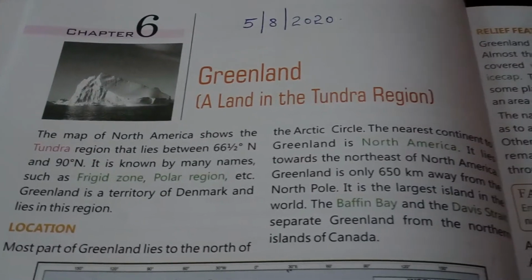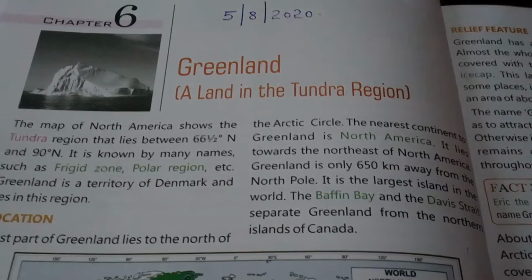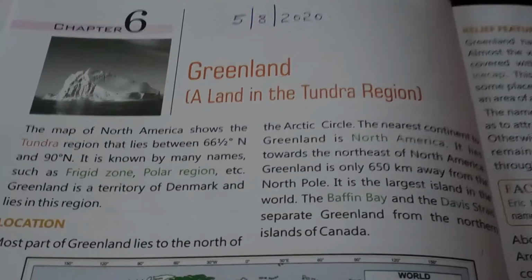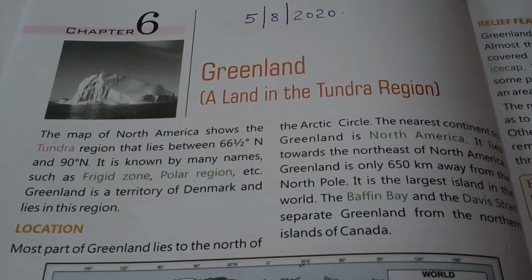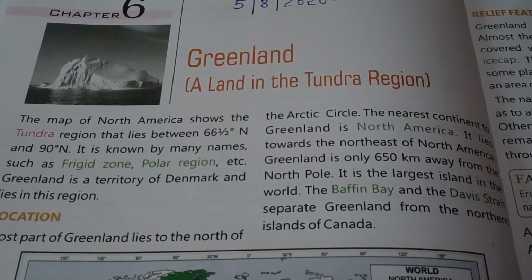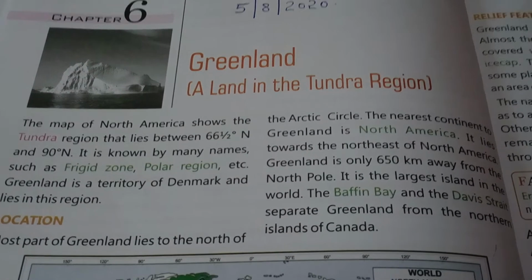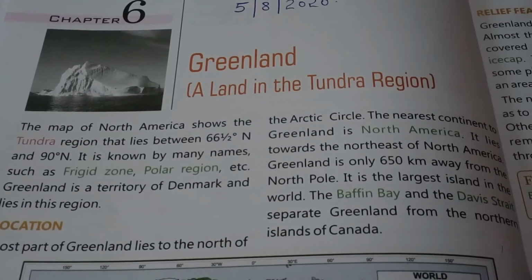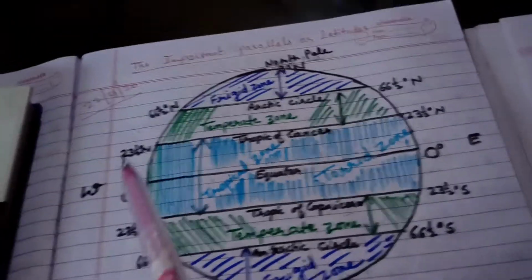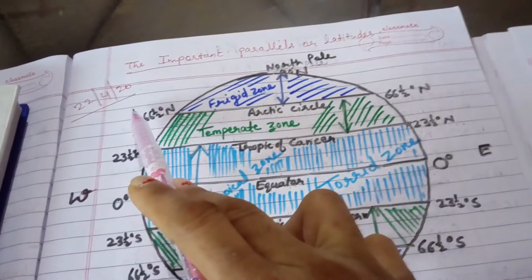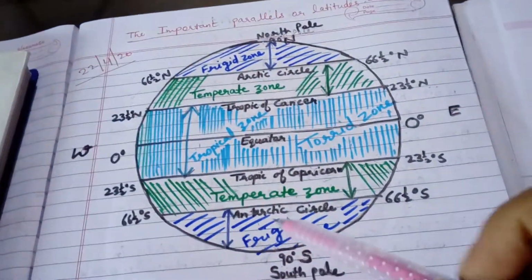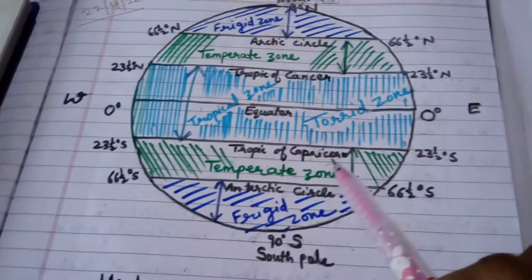Today we will start chapter 6, Greenland, a land in the tundra region. All of you open your book on page number 38. Before starting the chapter, let's revise the location of all the latitudes. We already did this during first term. You can see the date here, I mentioned the date. We studied the location of all the important latitudes.